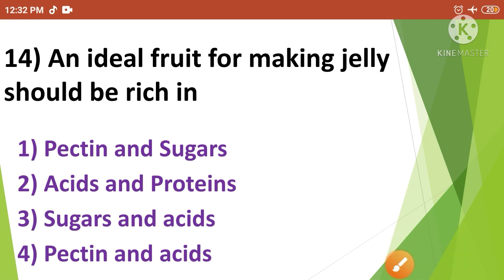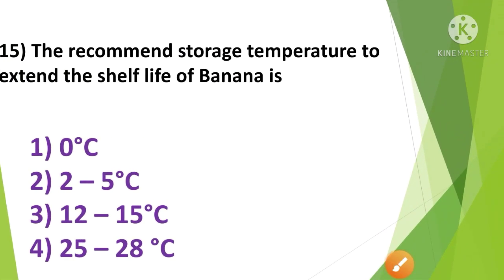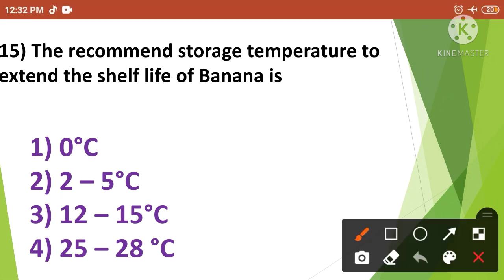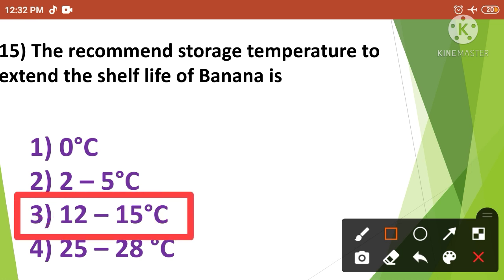Then next: the recommended storage temperature to extend the shelf life of banana is. The correct answer is option number 3. So the recommended storage temperature to extend the shelf life of banana is 12 to 15 degrees Celsius.